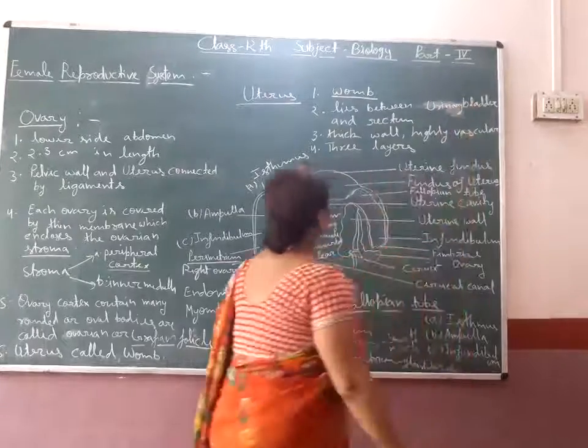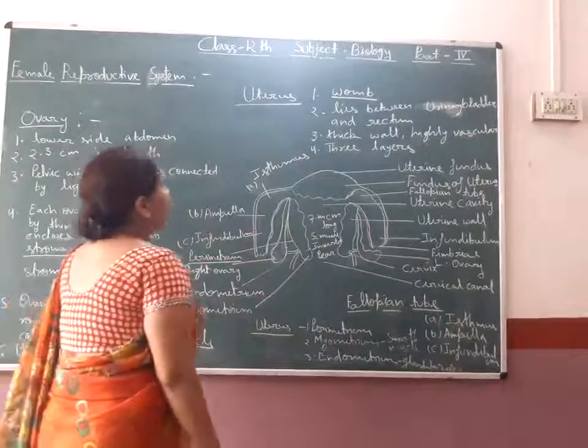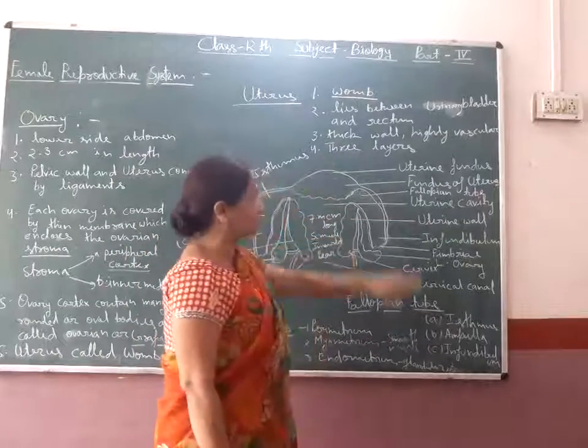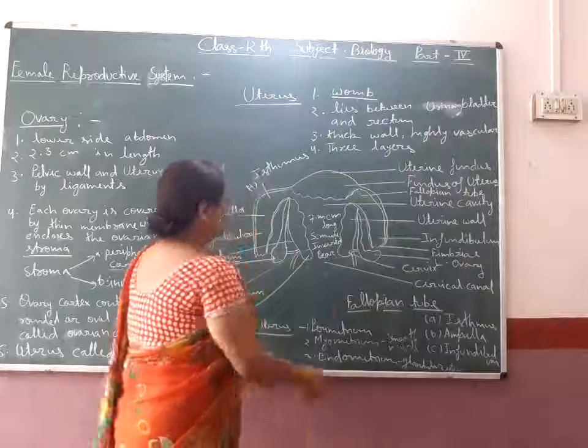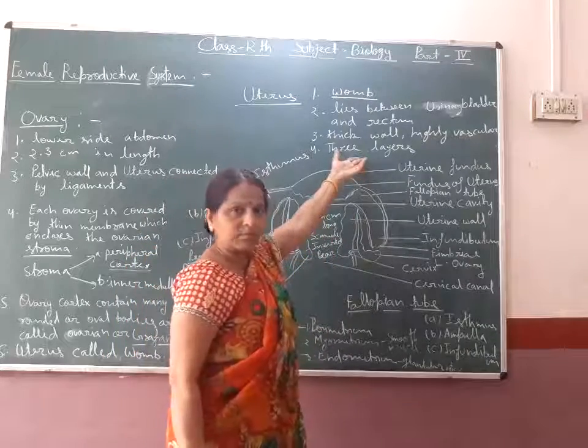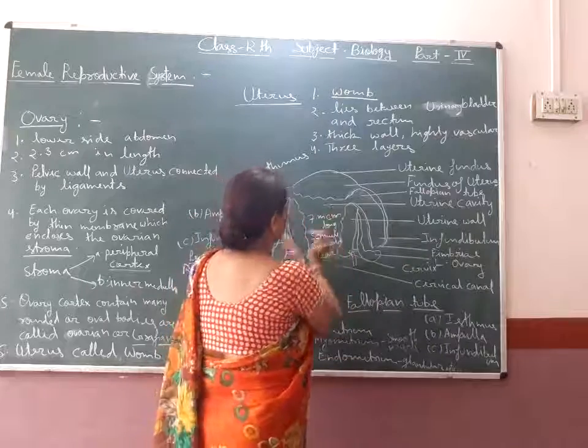Its wall is thick and highly vascular, and the uterus consists of three layers.